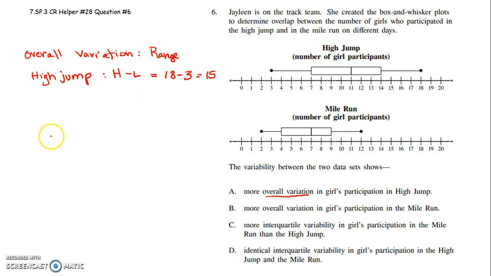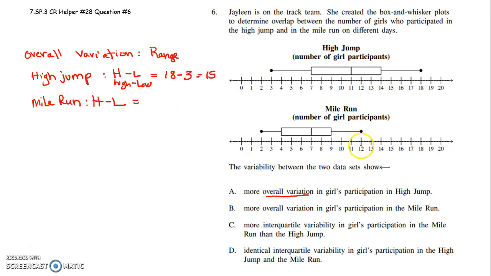All right. On a low day, only 3 girls participate, and on a really busy day at the high jump, 18 girls participate. So now let's look at the mile run. High minus low for that. That's high minus low, just in case you don't know what my L and H stand for.